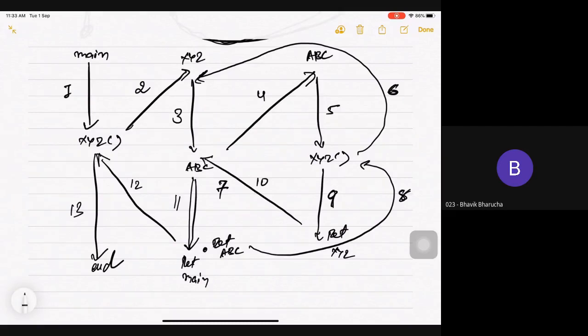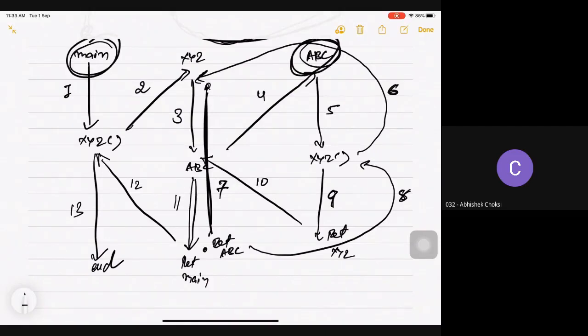Clear? So this is your re-entrant procedure. Function calling itself and returning, like entering into the same function twice. One from another function. In XYZ we entered once from main and once we entered from ABC. Done? Okay, so this is your re-entrant procedure.